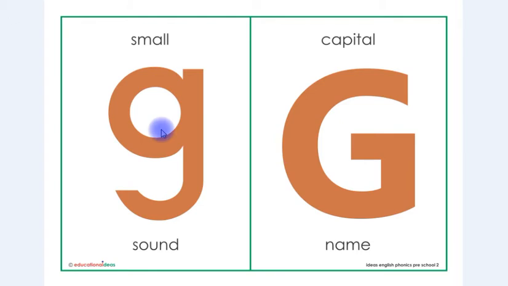This is letter G in small shape and this is letter G in capital shape. The sound is G and the name is G.